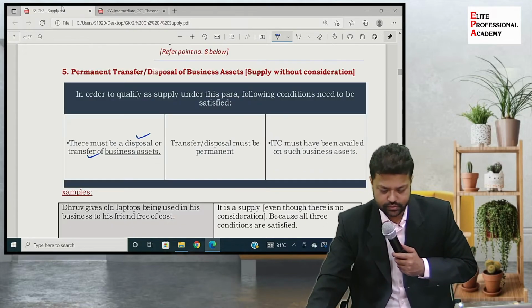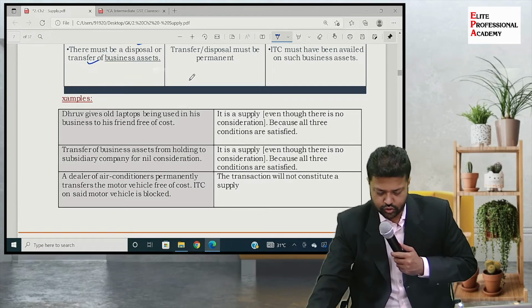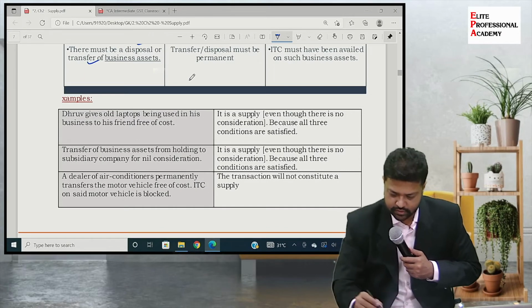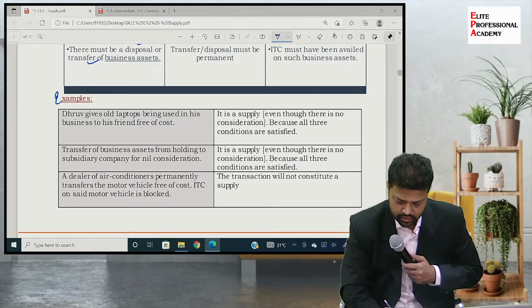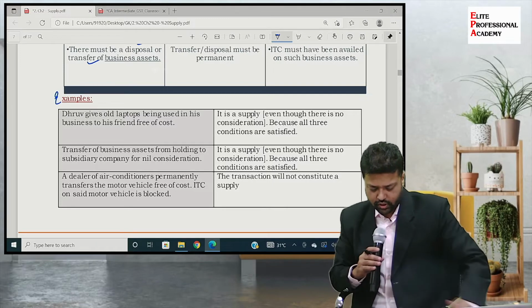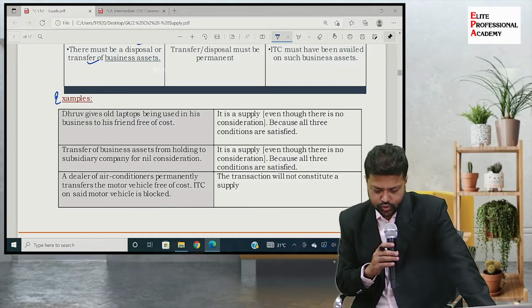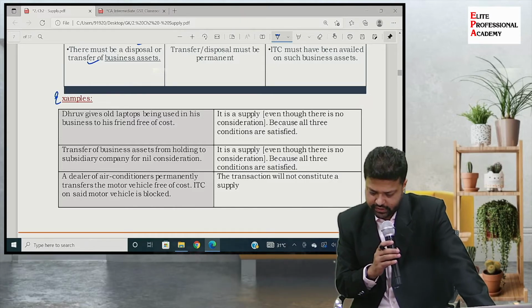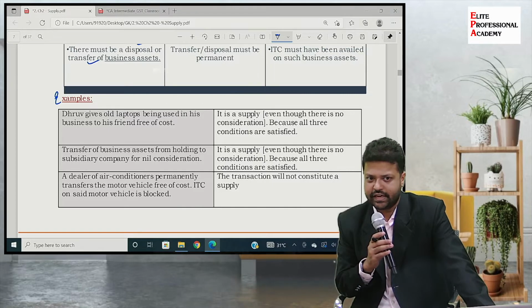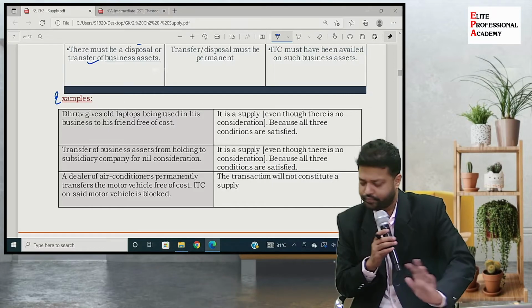Any doubts? So let's see one example. Dhruva gives old laptops being used in his business to his friend free of cost. It is a supply even though there is no consideration, because all three conditions are satisfied. We have just seen this example.